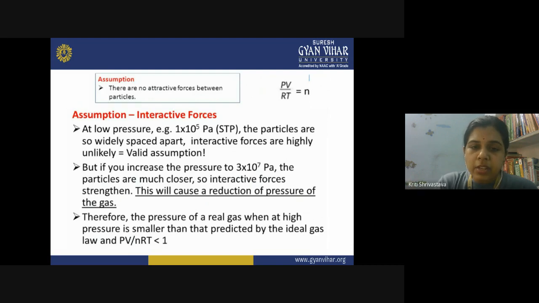So when the real gas is at high pressure, the pressure is smaller than that predicted by the ideal gas law, and PV upon nRT becomes less than 1. When the molecules develop forces, the overall pressure that is exerted by the gas becomes quite less. And that is how PV upon nRT becomes less than 1.